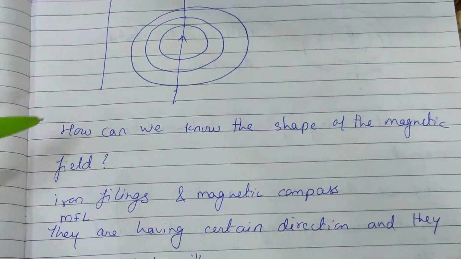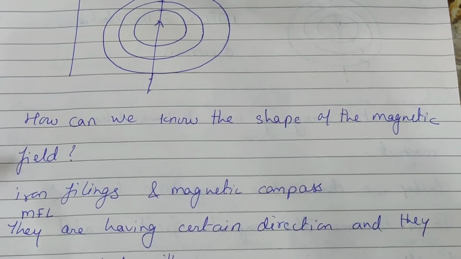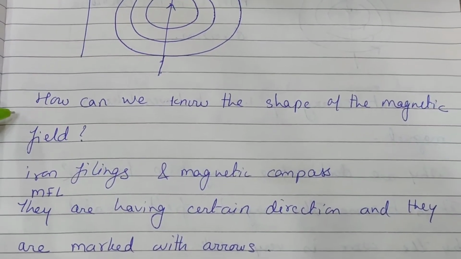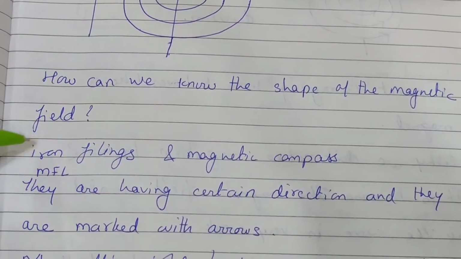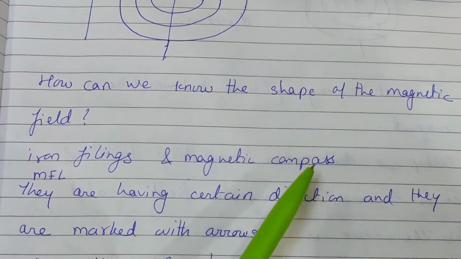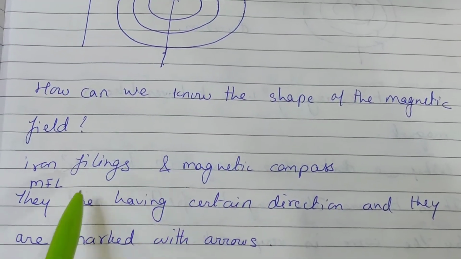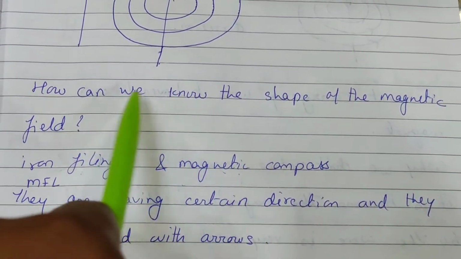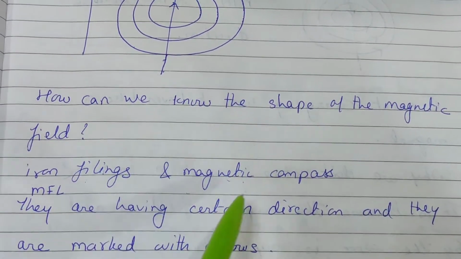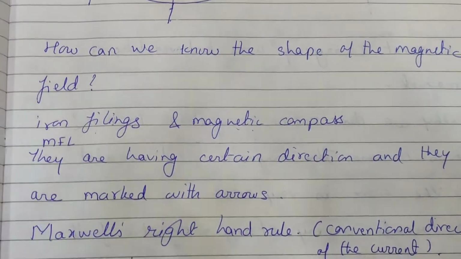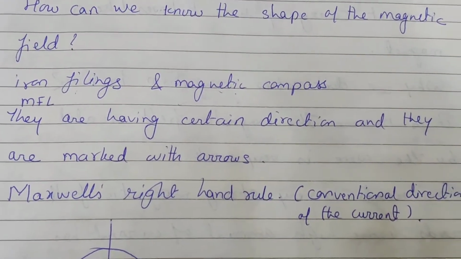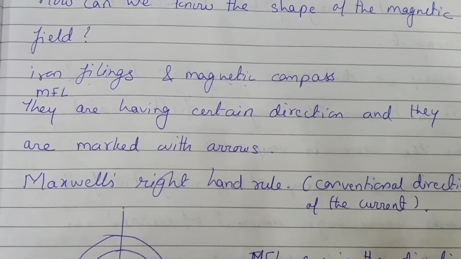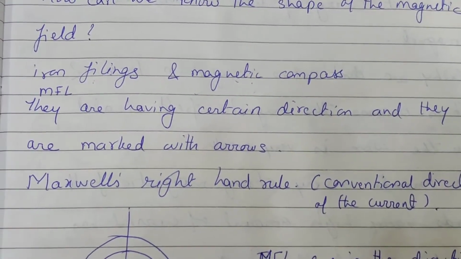How can we know the shape of the magnetic field? By iron filings and a magnetic compass. In my earlier video, I told about these two, iron filings and the magnetic compass. We get the shape. It is moving from north to south direction. So now magnetic fields have a certain direction, and they are marked with arrows.